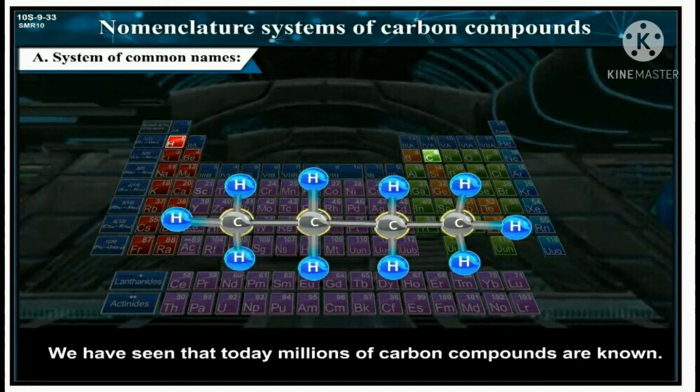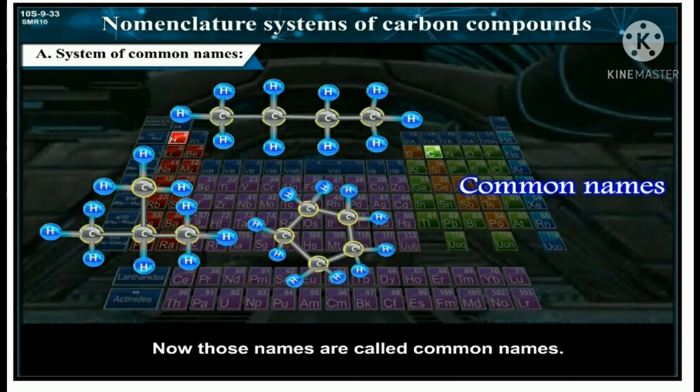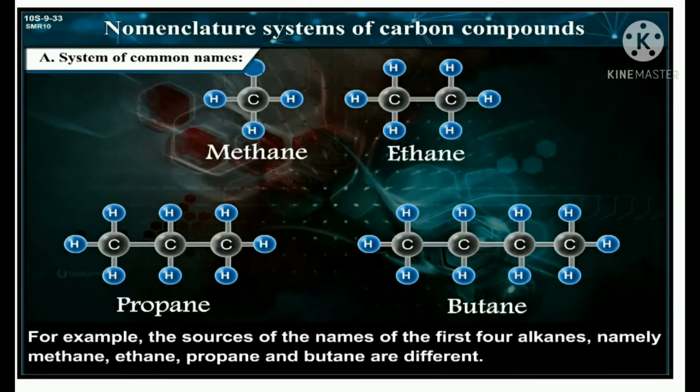Students, we have seen that today millions of carbon compounds are known. Initially, when the number of known carbon compounds was small, scientists named them in a variety of ways. Now, those names are called common names. For example, the sources of the names of the first four alkanes, namely methane, ethane, propane and butane, are different.